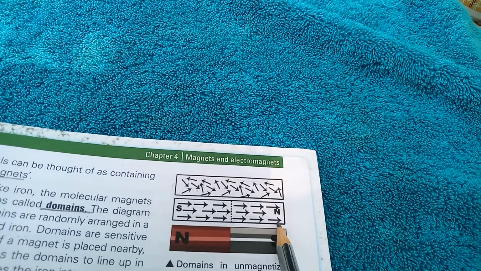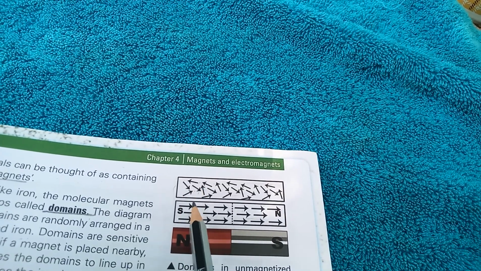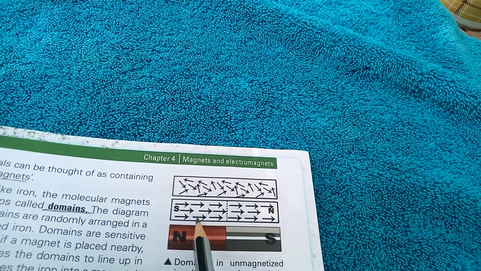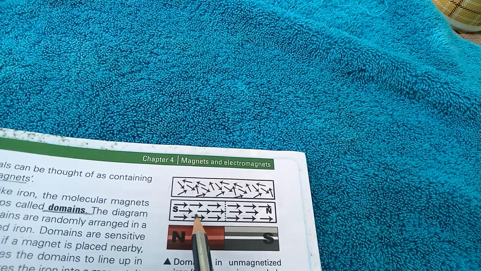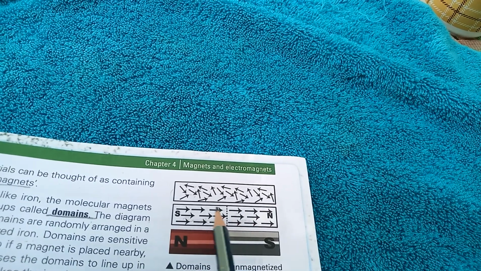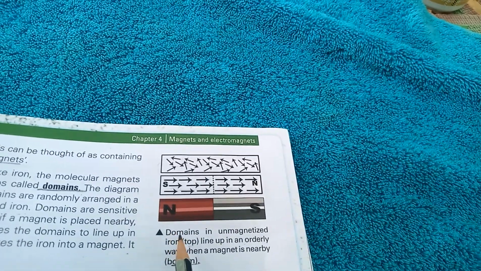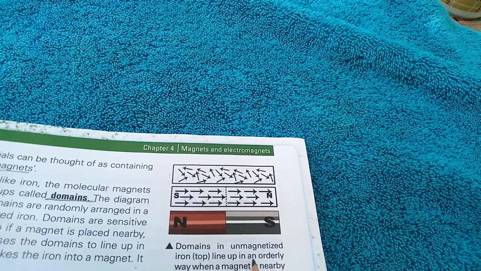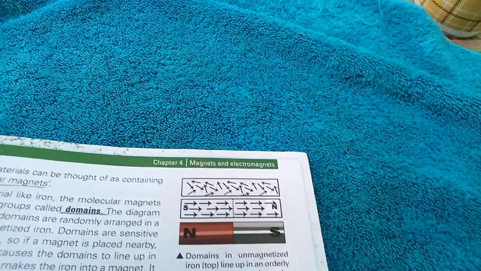So this iron has also become a magnetic rod, and rough iron or simple iron also became a magnet because its domains, they are inside it, its molecules are also arranged in a single direction, so they also became magnetized. Domains in unmagnetized iron line up in an orderly way when a magnet is nearby.